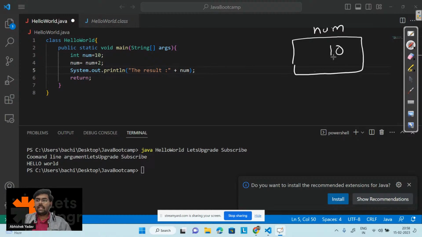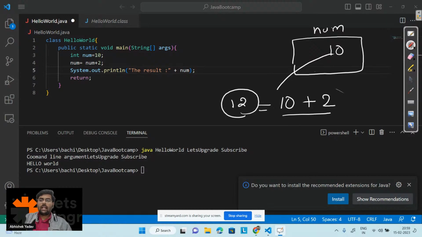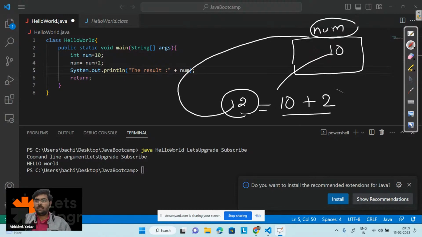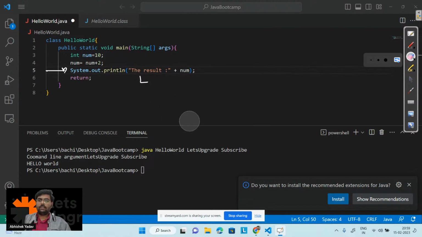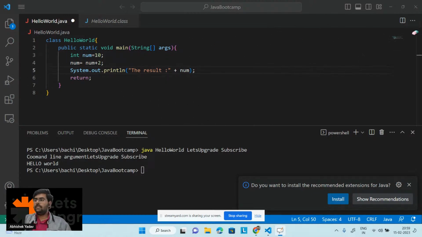So num means I will take the data 10. To the data 10, what will I do? I will do the addition operation, that is 2. Whatever result I get, that is 12. This 12 I will store again in the same container that has num as the name. That is, here I will store 12. After that, I will go to line number 5 and print the result num on the output screen. Right, everyone? So this is how an integer is getting stored behind the scenes.